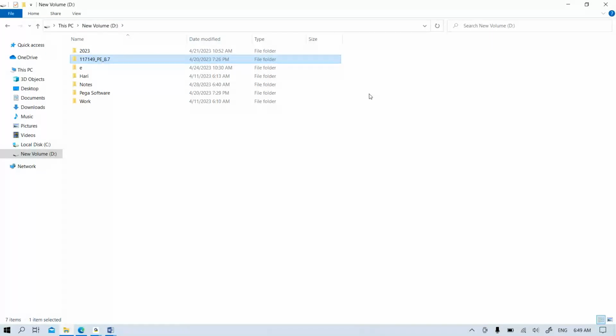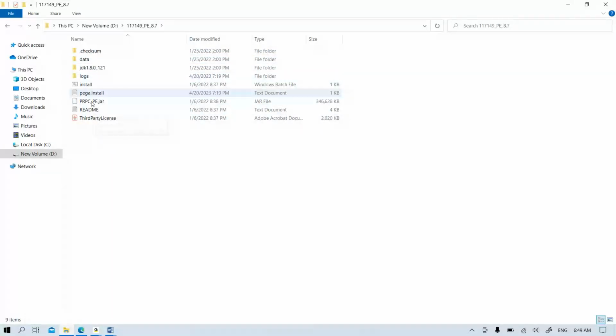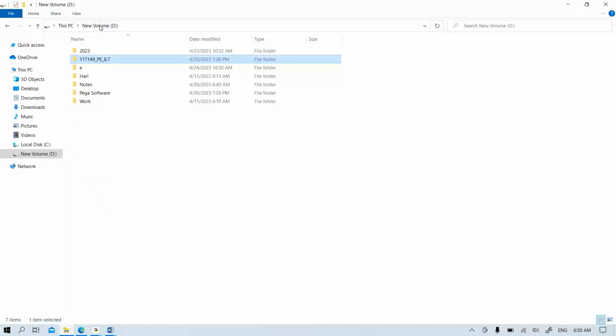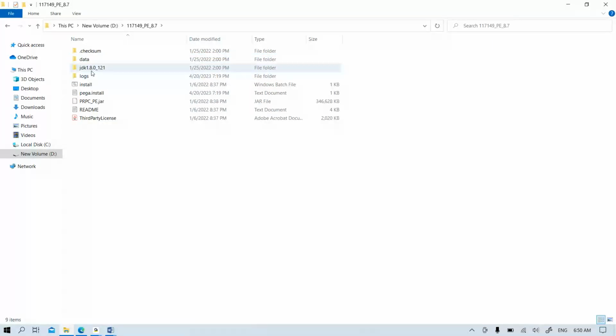See, again, don't add any additional folders. This is the folder name exactly as the files were sent to you. After extraction, the files are extracted into the same folder name, and if you open this you can see it contains different files. When you're copying or moving this folder to the drive, don't add any additional folders. You need to copy this folder directly on top of the drive. And here, if you open it, you have to click on the install option to begin the installation.